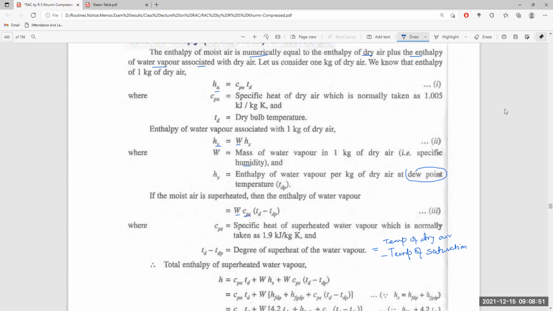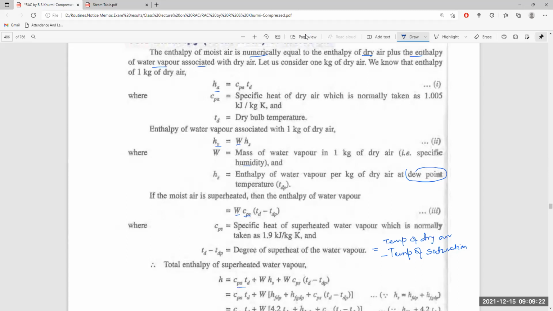Now the total enthalpy of superheated air is the enthalpy of the dry air plus the enthalpy of the water vapor associated with 1 kg of dry air, that is the mass of water vapor times the enthalpy of water vapor per kg of dry air, plus the enthalpy of the water when it is superheated.